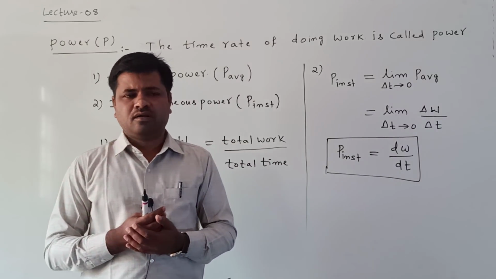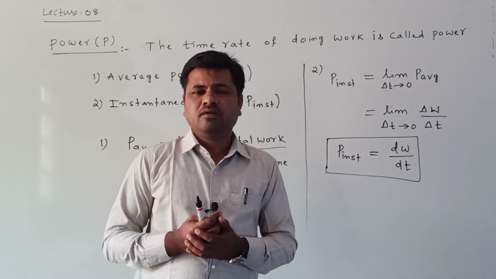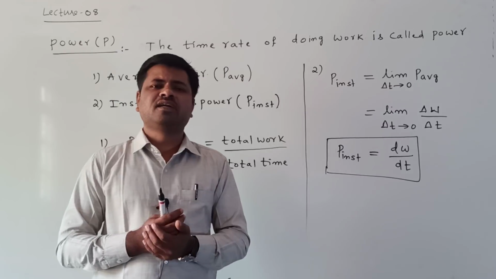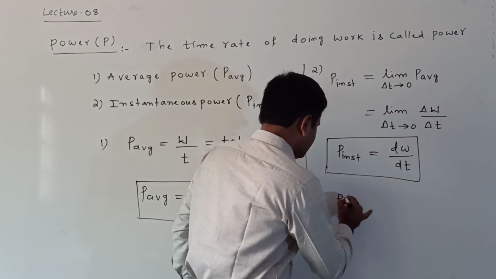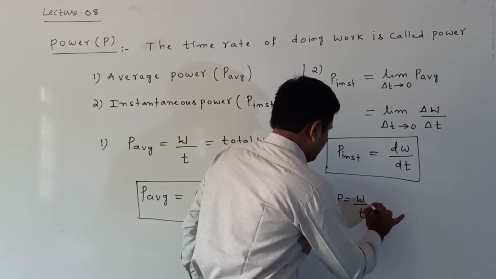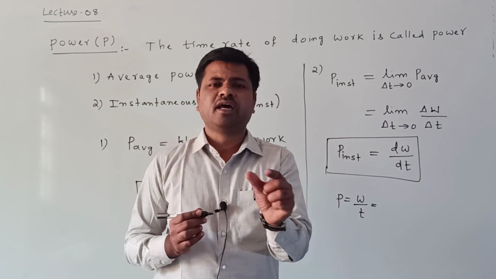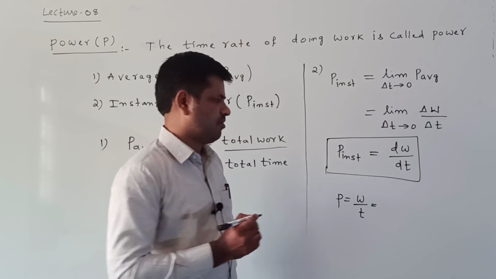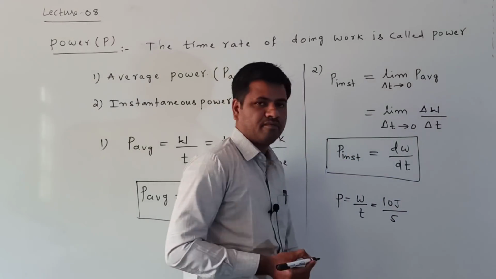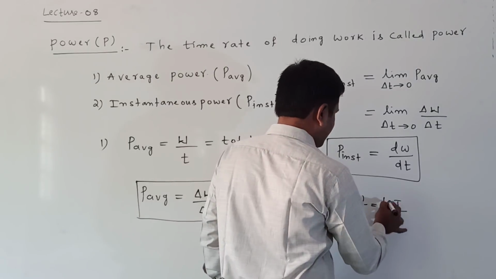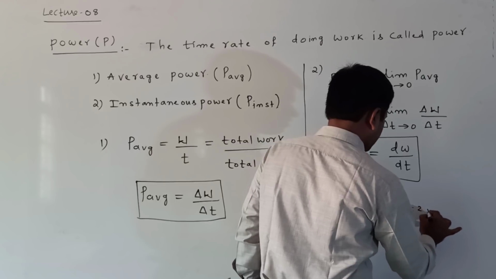Suppose in 5 seconds, 10 joules of work is performed. How much power is there? Power can be written as work by time. 10 joules by 5 seconds, that is 2. So we are getting 2 joules per second.